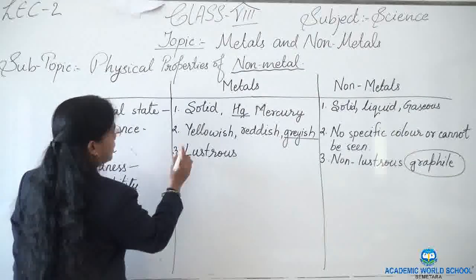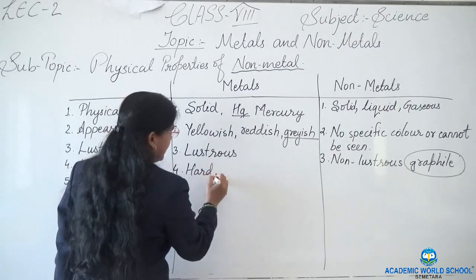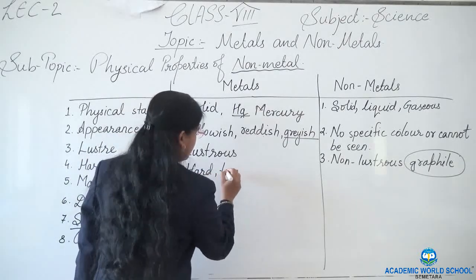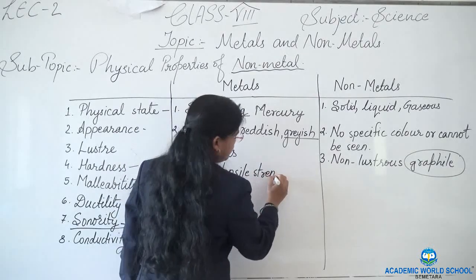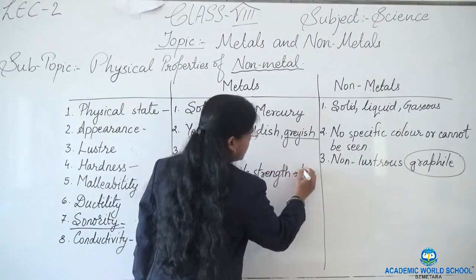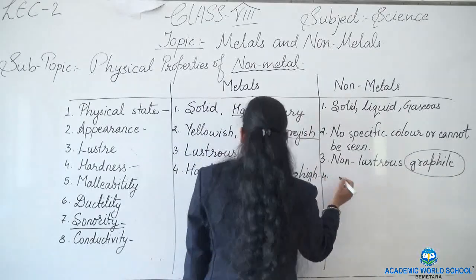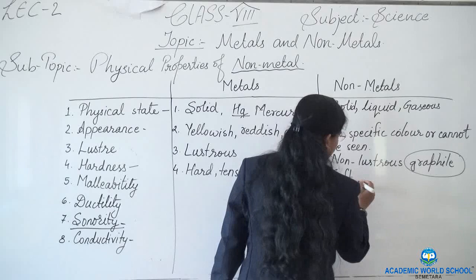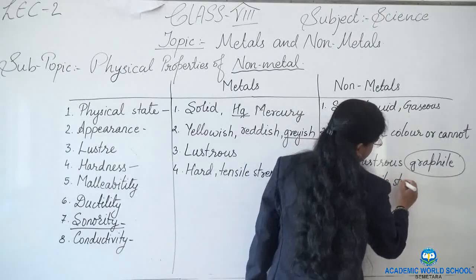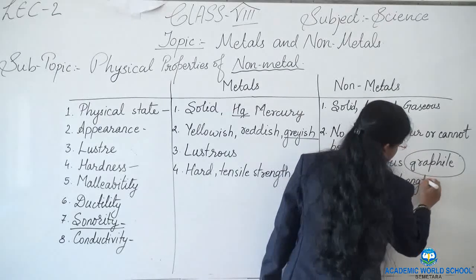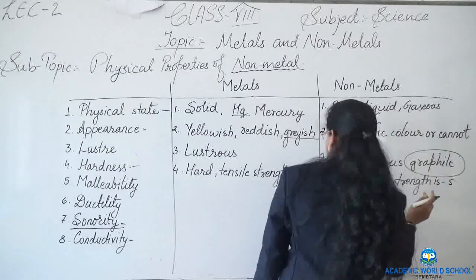Next is hardness. All the metals are very hard and their tensile strength is high. Non-metals are generally soft and their tensile strength is less.